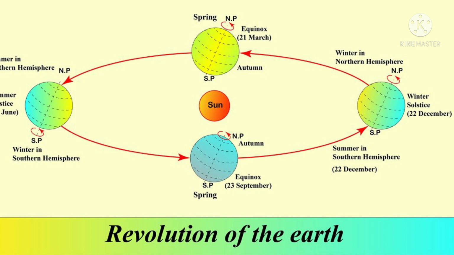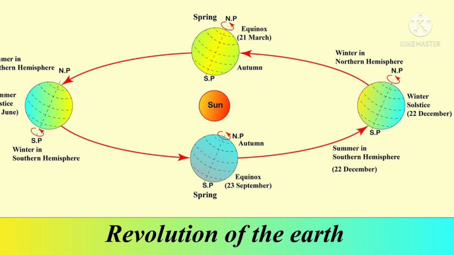In the same way, again in the process of revolving of the earth around the sun, in this direction, the sun rays or the sunlight will directly focus on this part of the earth. That's why here we will see the summer and the back part will have the winter. Again in this position also the sun rays will reach this area of the earth directly. That's why we will see summer here and this part will have the winter.